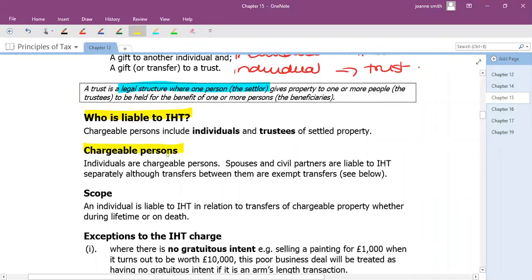Chargeable persons: we're dealing with individuals, so there's no such thing as IHT for companies or anything like that. It's an individual's tax. Spouses and civil partners will be taxed separately, but any transfers between each other will be exempt. So, for example, say the husband died and all of his estate passes to his wife, then that's not going to be chargeable. It's only when it goes out of the relationship that tax starts to get charged.